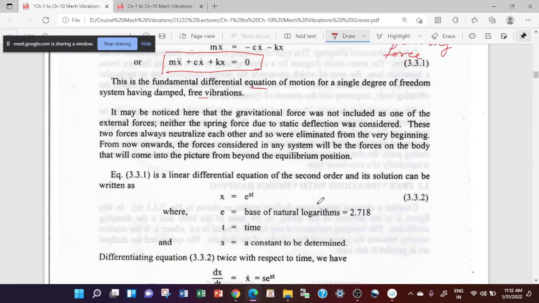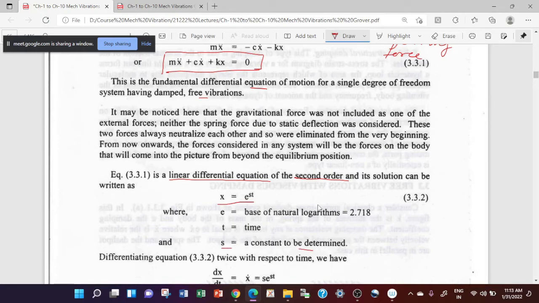Now this differential equation is basically a second order linear differential equation, and from your mathematics knowledge, this will have a solution in the form of x is equal to e raised to the power st, where s is a constant which will be determined from problem to problem.